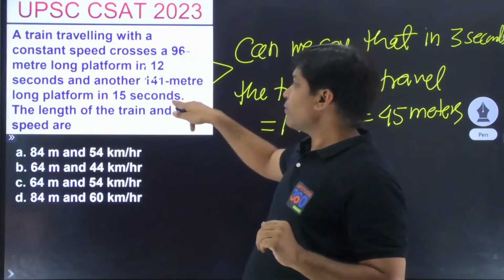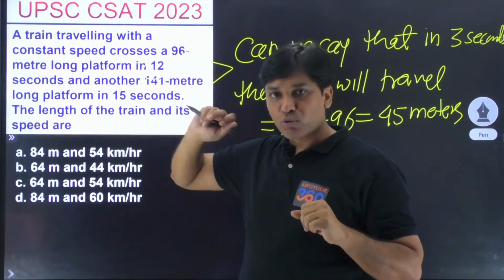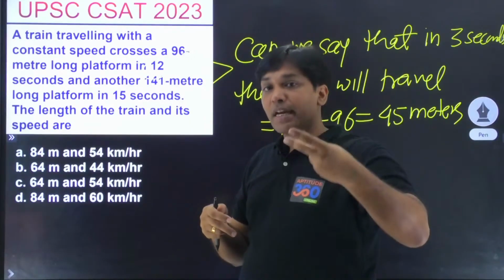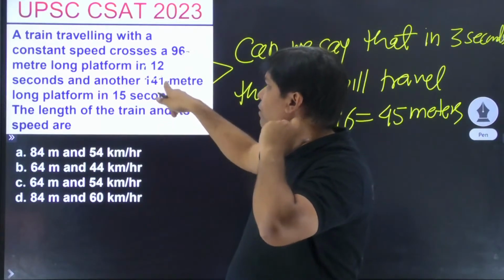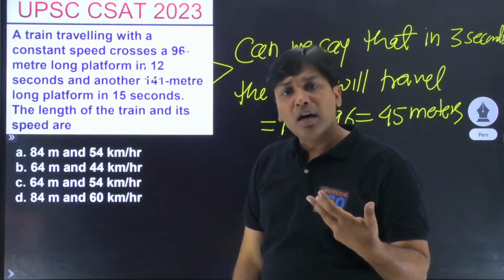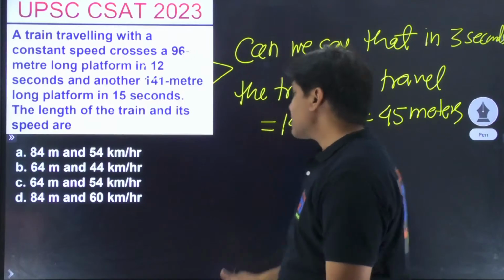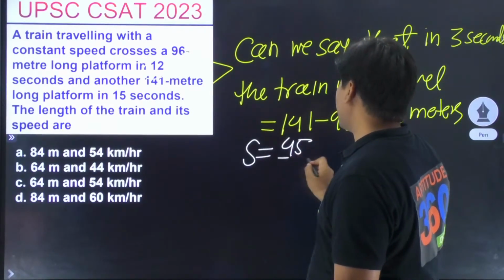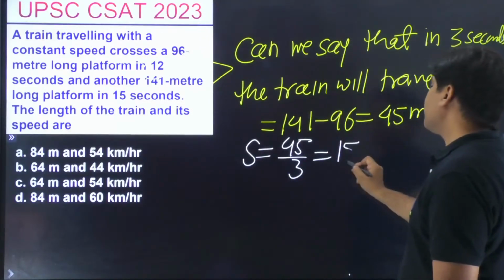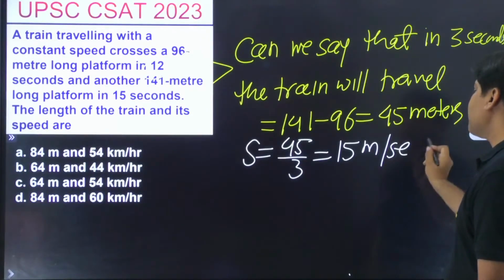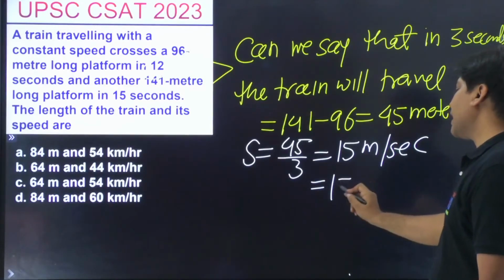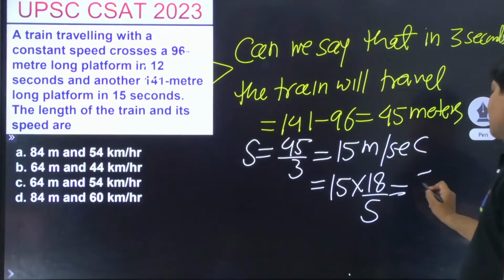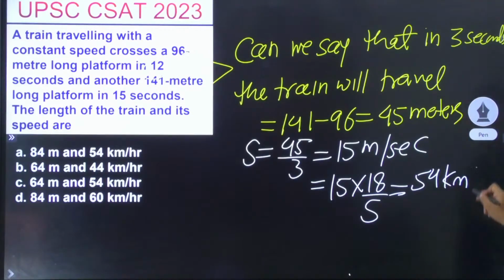And the second one is happening in 15 seconds, the first one is happening in 12 seconds. So can I say that in 3 seconds the train travels 141 minus 96, which is 45 meters. So what is going to be the speed? Speed is going to be 45 by 3, which is coming out as 15 meters per second. And 15 meters per second को अगर आपने convert करना है किलोमीटर पर आवर में, you have to convert this by this, and that is coming out as what? 54 kilometers per hour.